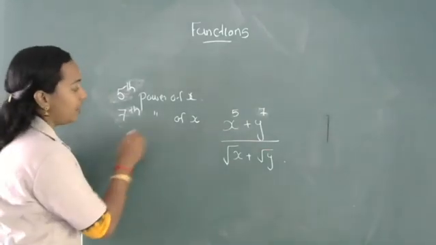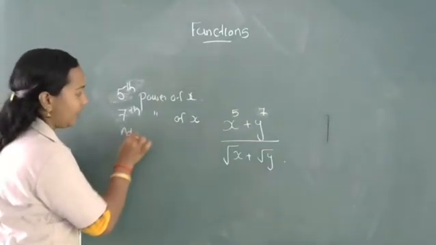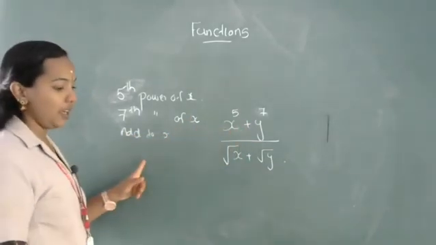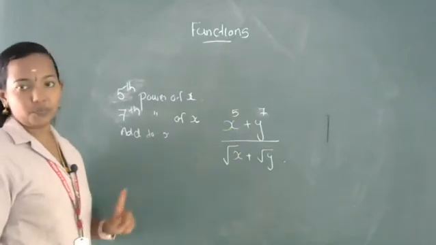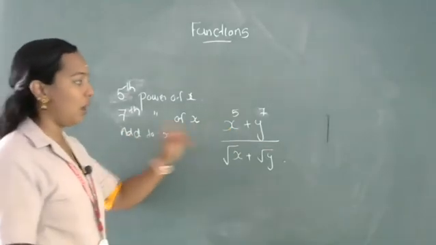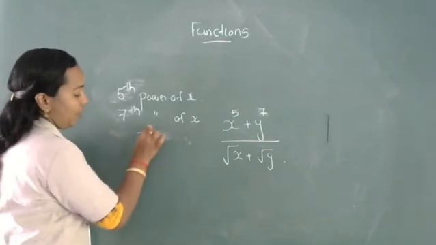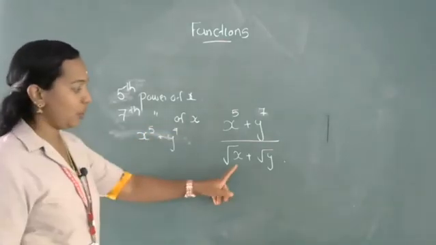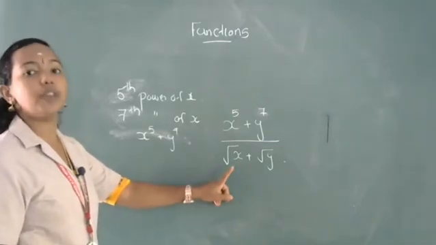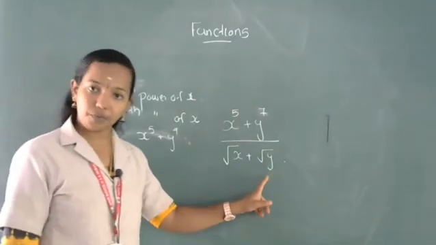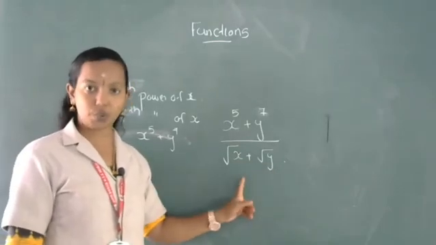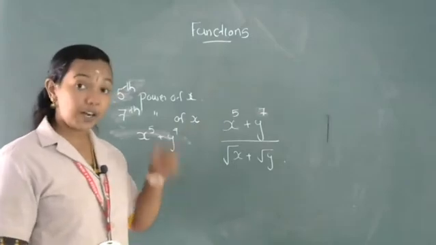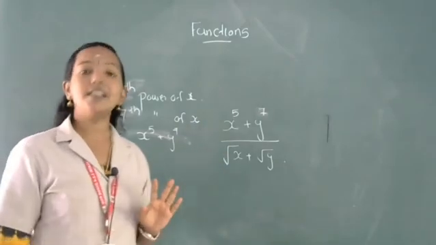Then you want to add the first two expressions, that means find the sum of x raised to 5 plus y raised to 7. Then you want to find the square root of x, then the square root of y, add the two square roots together, and then divide the first value by the second value.